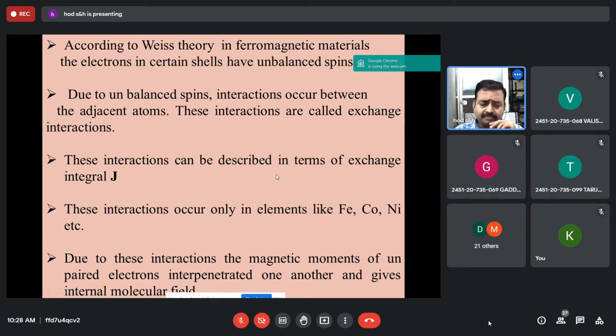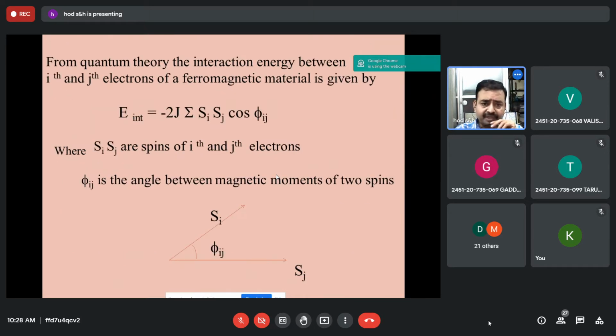Because of these interactions, the magnetic moments of unpaired electrons interact with each other, which gives rise to a certain internal molecular field. From quantum theory, if Si and Sj are the spins of the ith and jth electrons respectively, and phi ij is the angle between them, the internal molecular field is represented by minus 2J sigma Si Sj cos phi ij, where phi ij is the angle between their magnetic moments. This is the third point you should write.